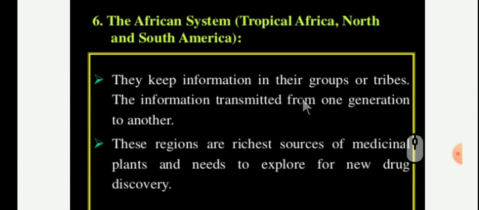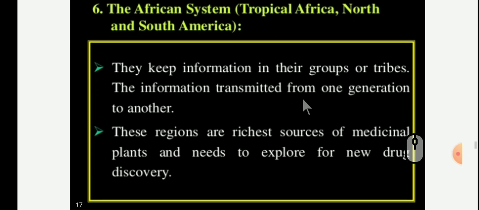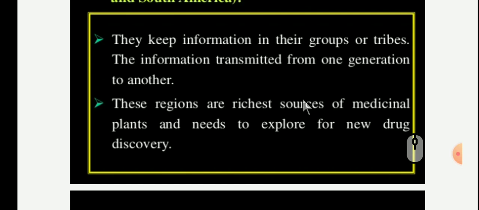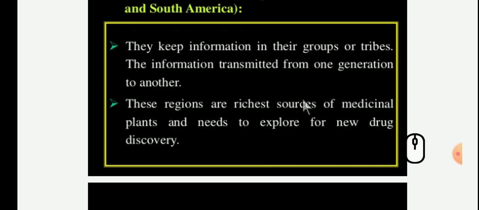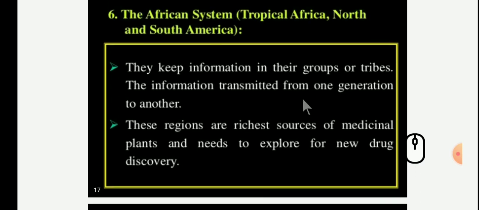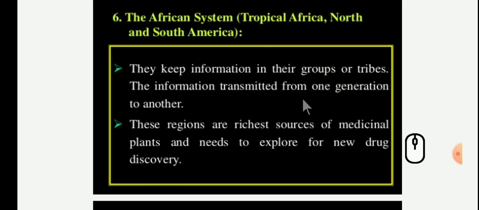Here, the Africans, the tribal peoples, transmitted the information from one generation to another. By this process, we know that so many drugs exist nowadays. There are so many researchers who invented so many drugs which we formulated and used for therapeutic purposes.